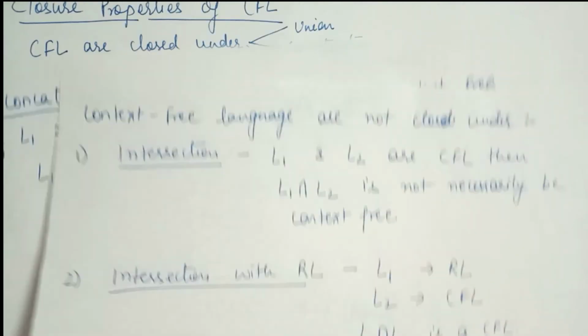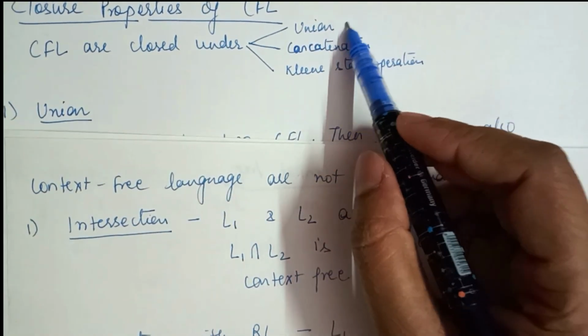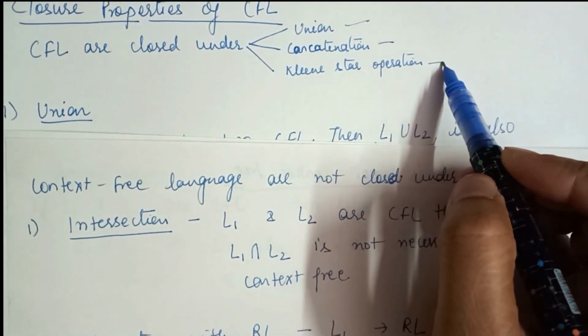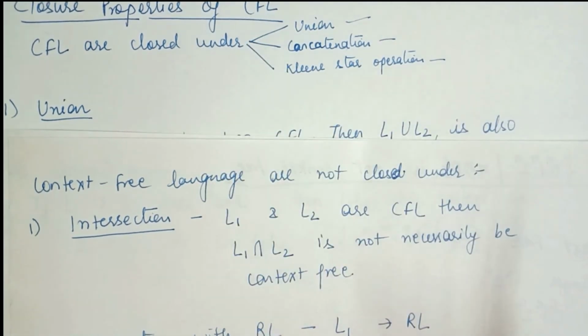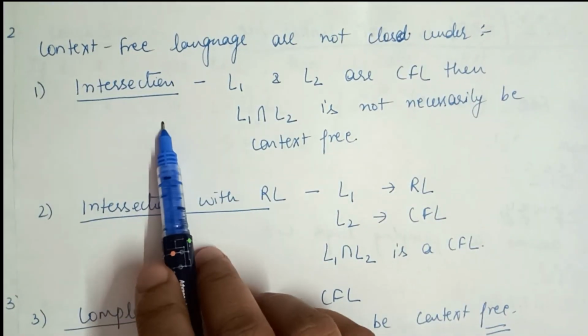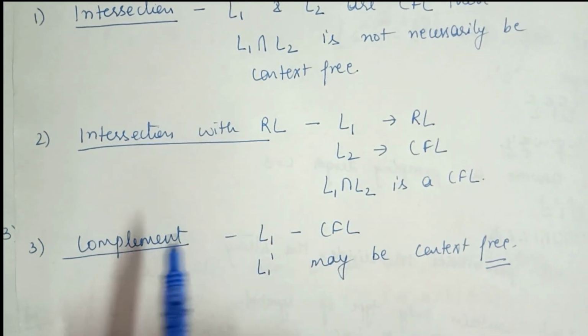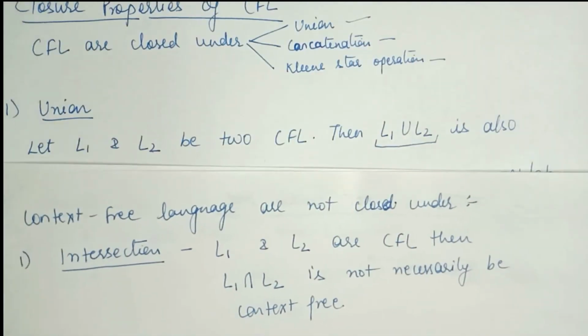So for the closure property of context free languages, only union, concatenation and Kleene star operations are closed under this property, and the remaining operations like intersection and complement are not closed for context free languages.